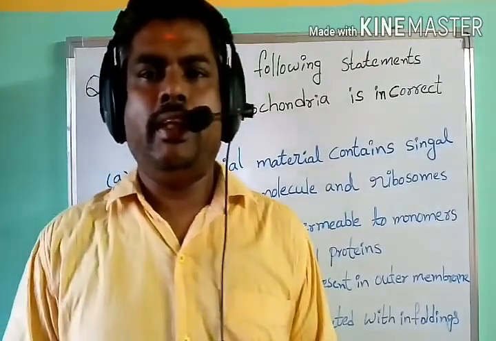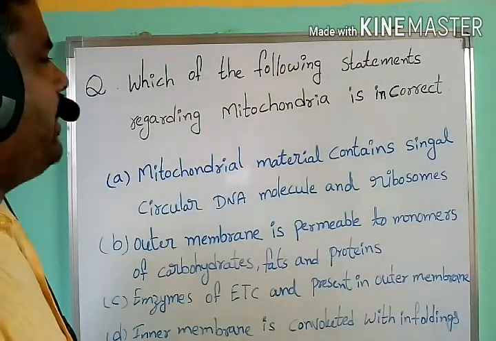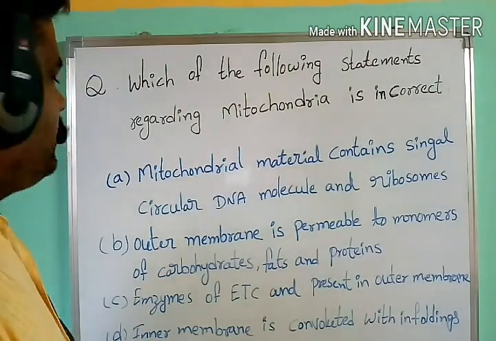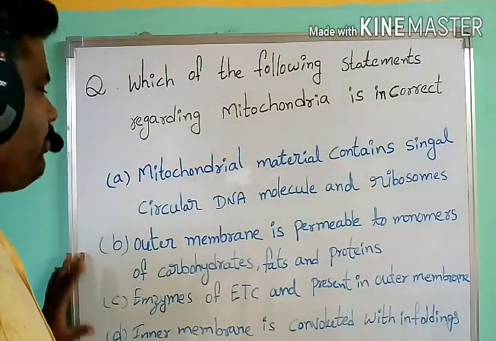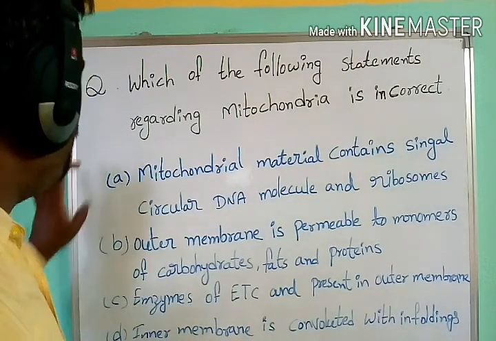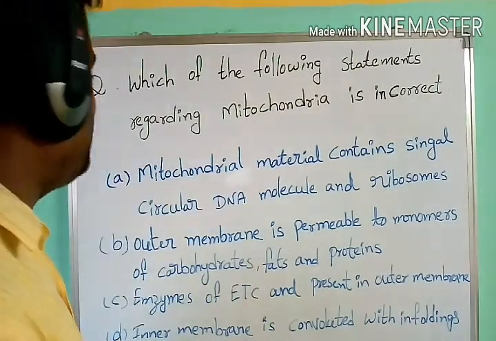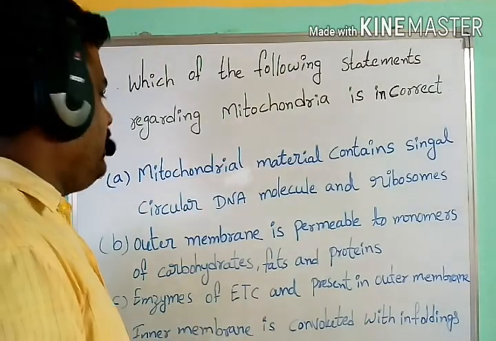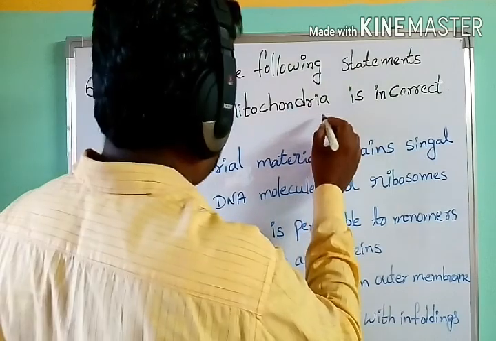Next, coming to the next question: which of the following statements regarding mitochondria is incorrect? Here they have given some statements related to mitochondria. Among all these statements, one statement is incorrect. Let us find out this incorrect statement. Next, we will see the structure of mitochondria.